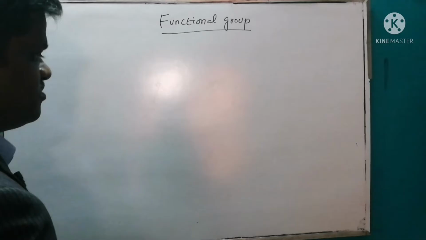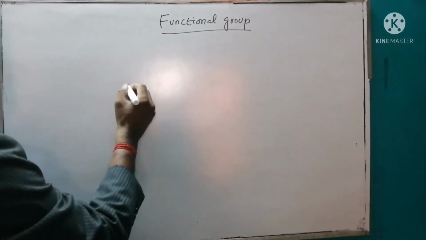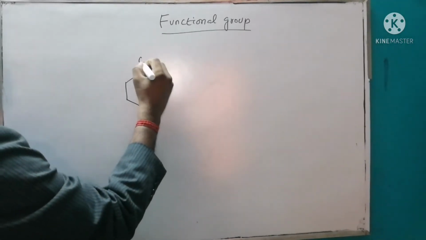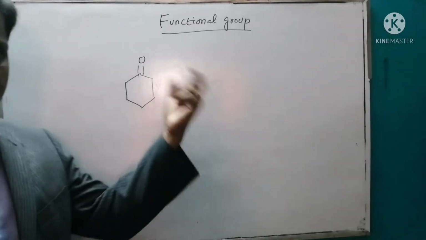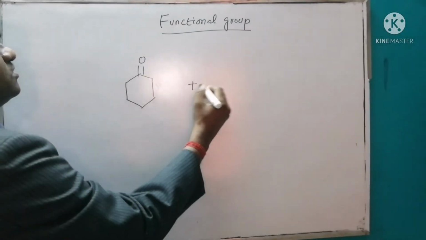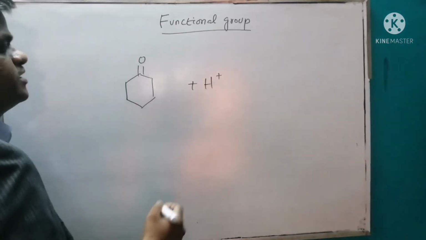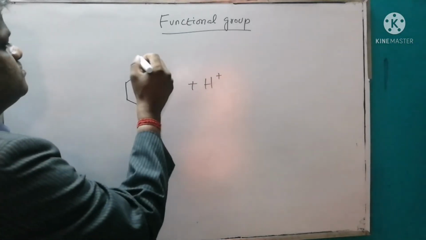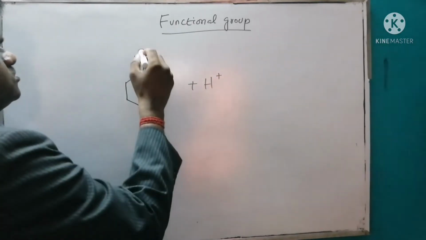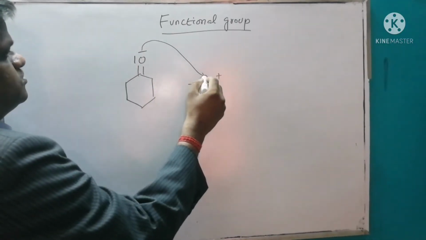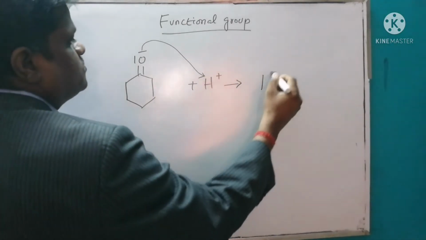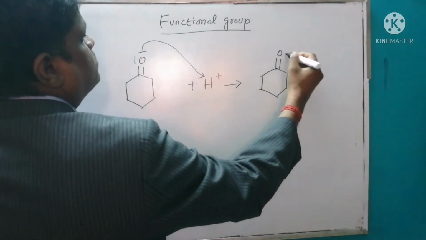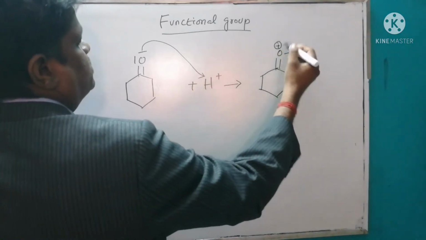For example, now I draw a molecule. So this is a ketone functional group, and if it reacts with the proton, what will we get? So this negative charge will attack this positive charge. So we are going to get this molecule, and finally we will get like this.